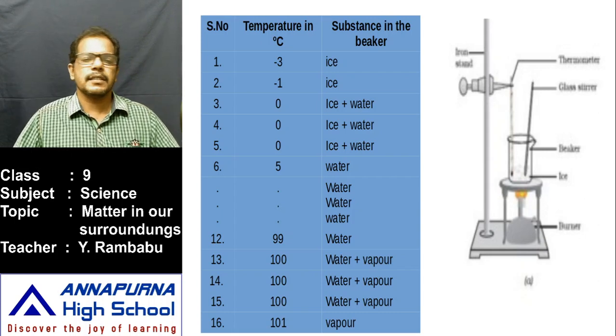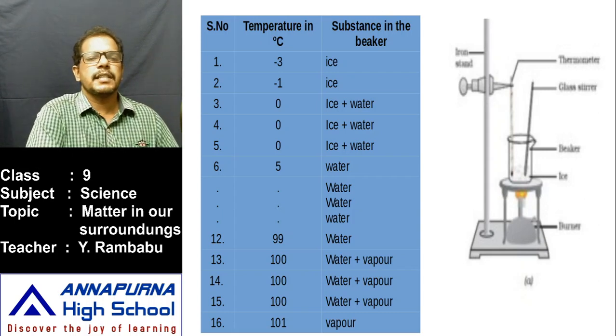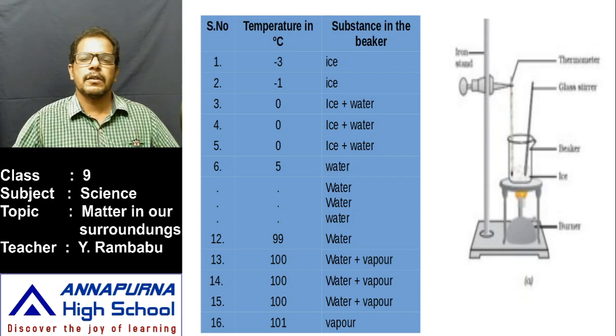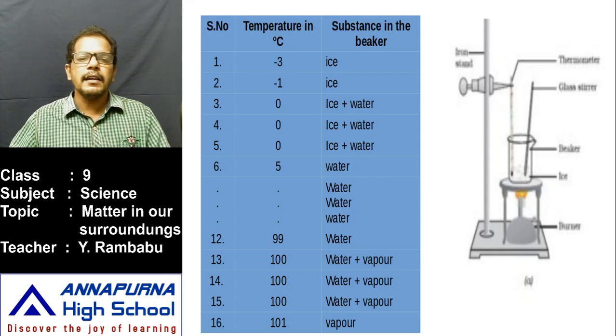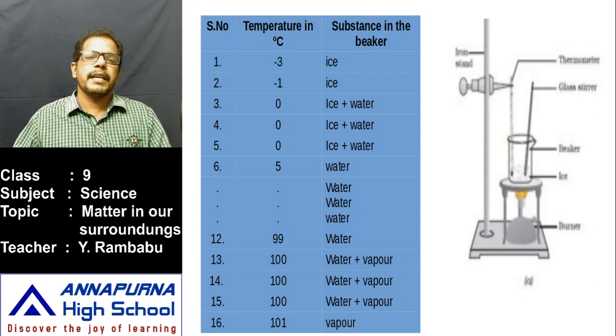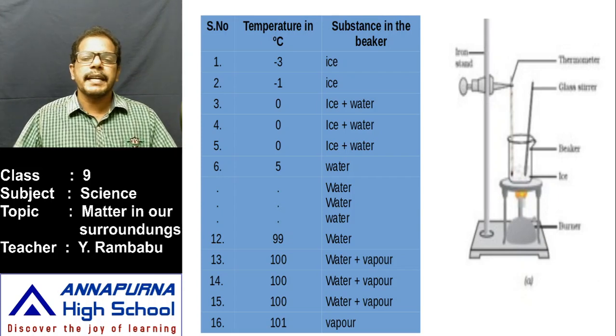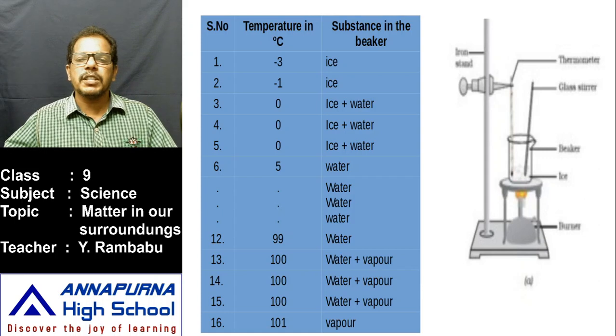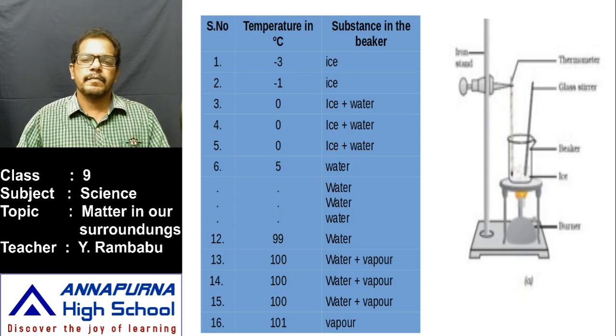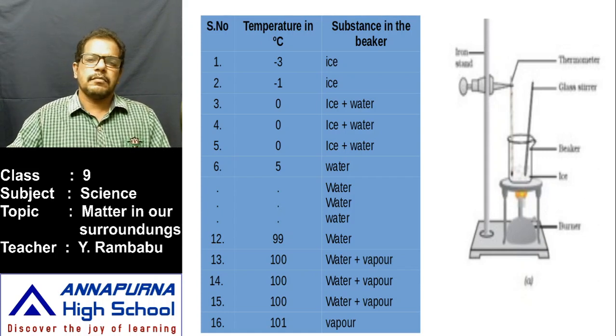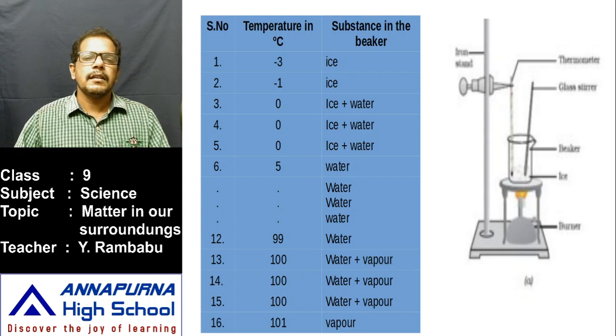At first the reading in the thermometer is less than 0 degrees Celsius, say minus 3 degrees Celsius. And what about the state of matter in the beaker? That is ice.